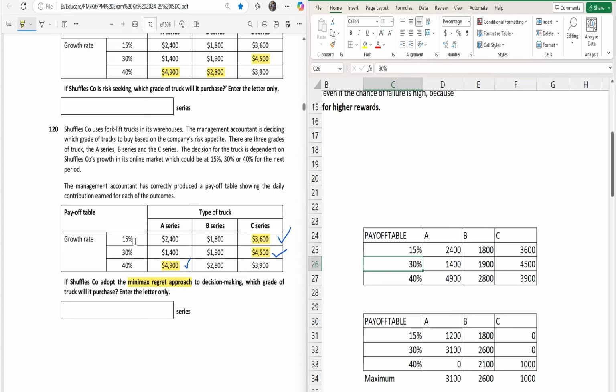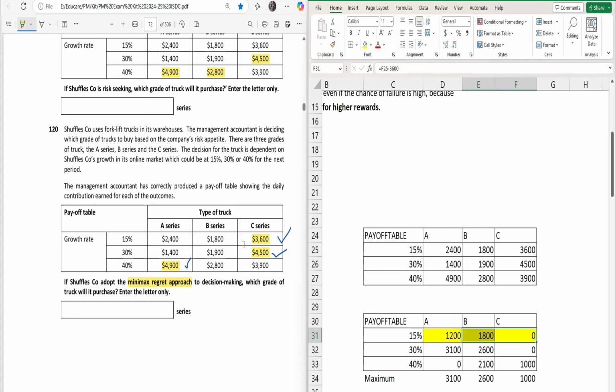So for 15%, what is the biggest number? It's 3600. And if we go for series A in 15%, that means 2400, right? So how much do we lose? Just subtract 2400 from 3600, and that will give you 1200. We are done with this part. Now, if we go for series B in the 15% option, how much do we lose? Again 1800. But if we choose series C in 15% growth, then we didn't lose anything.